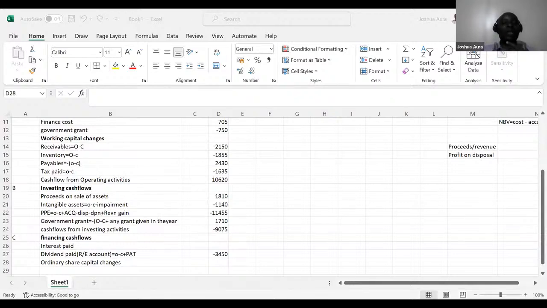Bonus shares, ladies and gentlemen, is what we call hot air. If it was a rights issue, I would have made some adjustments. But for a bonus issue, I will never make any adjustment. I do not even read the whole of it. The moment I hear it's a bonus issue, that is it. Let's just read it for the sake of you guys. During the year ended 30th April 2022, Malum Limited made a bonus issue of ordinary shares of 1 new share for every 10. This was done utilizing the share premium account.